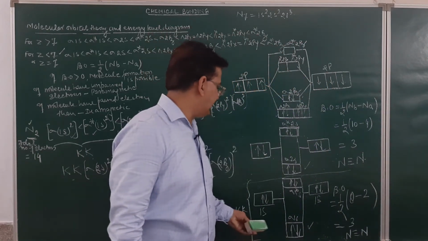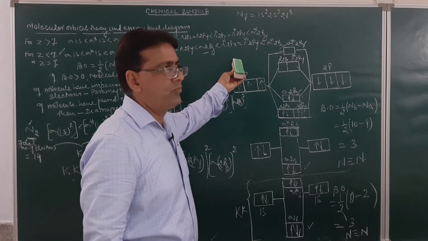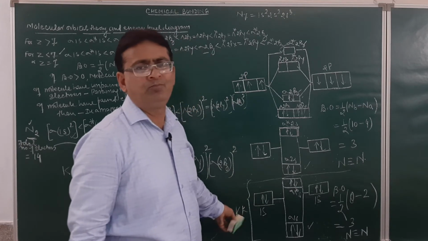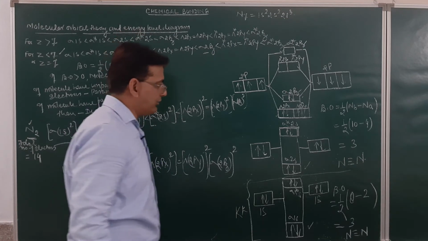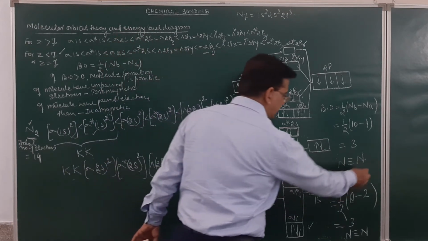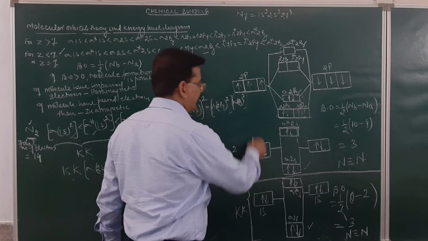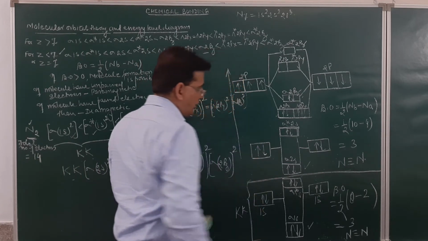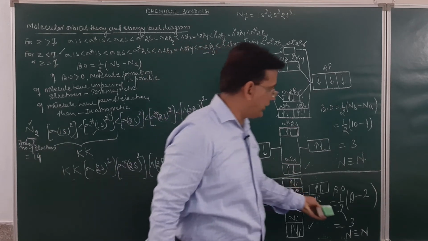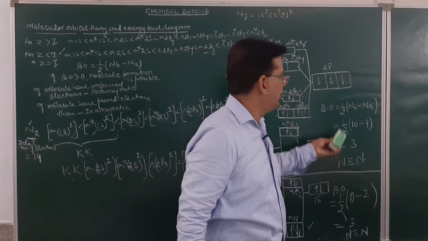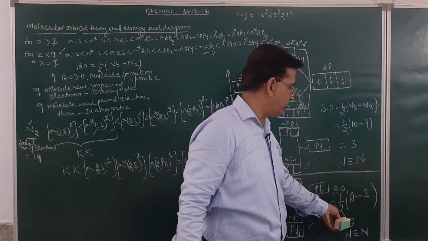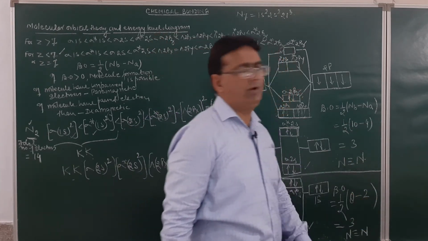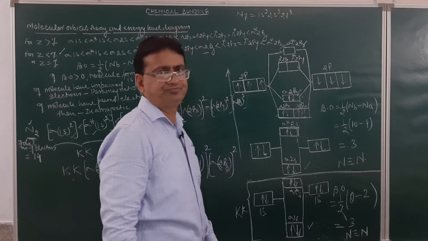So either you make the complete molecular orbital diagram, or the K shell can represent the 1s orbital. This is how the molecular orbital diagrams are to be made. If you represent these by the KK shell, then the molecular orbital diagram will be from here to here. Otherwise, it will be from here to here. If we calculate from here, the bond order will be 3. Here again it will be 3. But here the number of electrons in bonding was 10 and anti-bonding was 4. Here the number in bonding was 8 and anti-bonding comes to be 2.